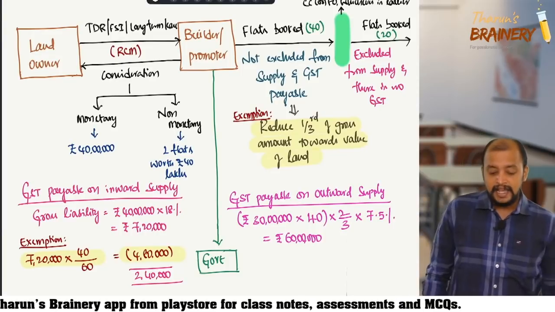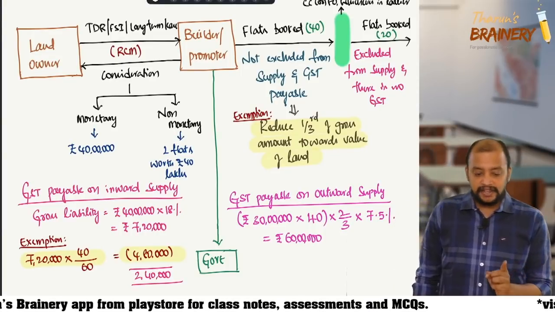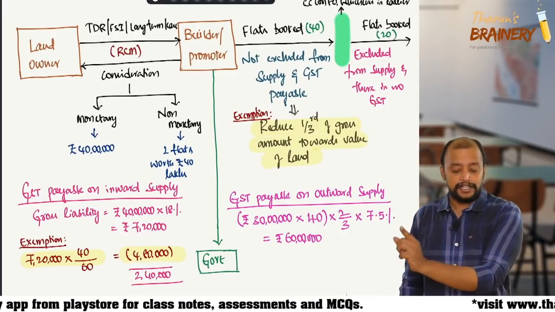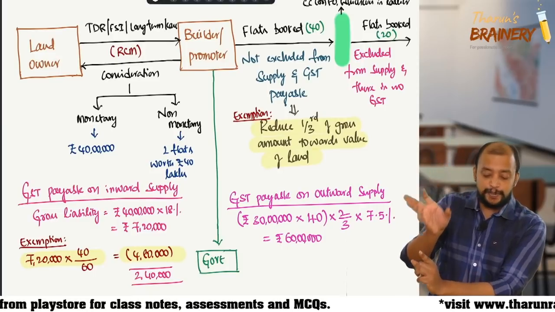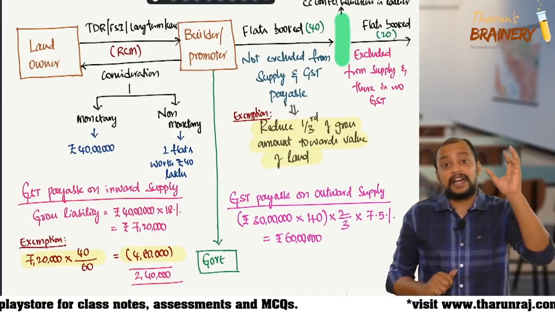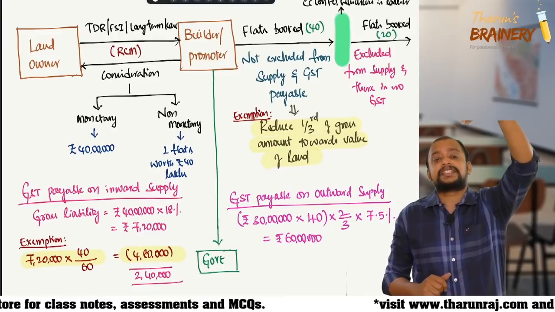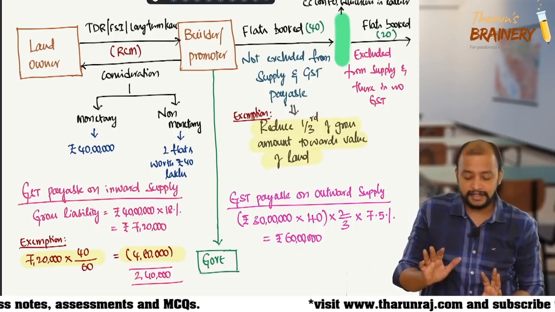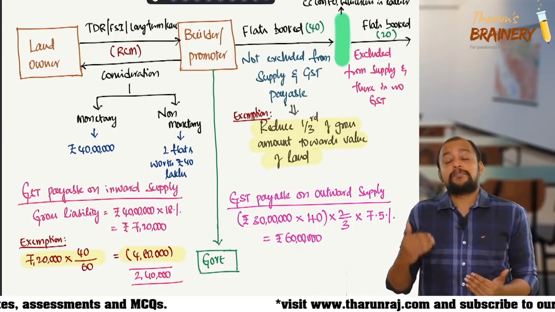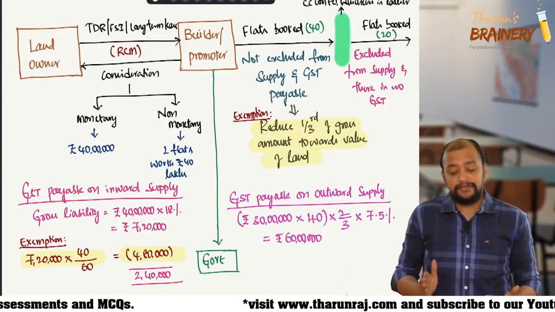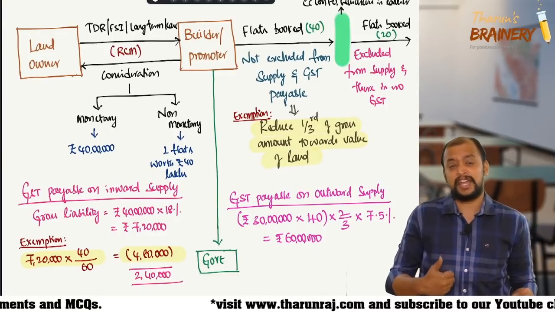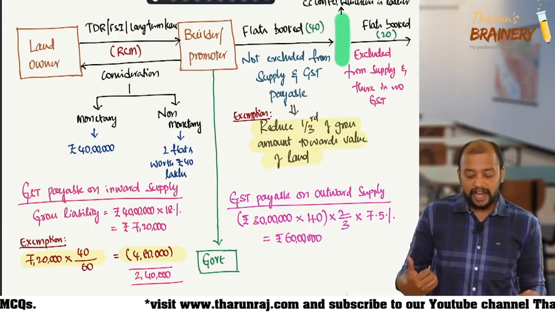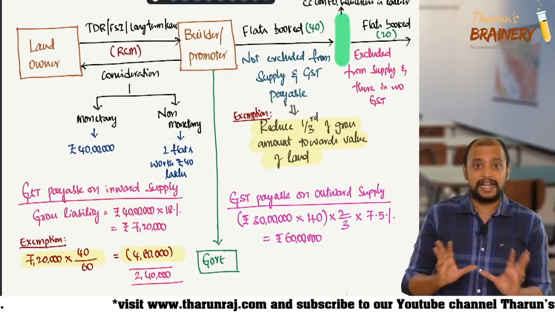Please listen. First, there is a landowner and there is a builder or promoter. The landowner is giving the builder or promoter TDR, FSI or long-term lease, for which the builder is paying the consideration, and that is covered under RCM. So GST is payable by the builder under RCM. Next, what is the consideration? That can be monetary or non-monetary. If it is monetary consideration, they are paying 40 lakhs as consideration. If it is non-monetary, they will be giving 2 flats worth rupees 40 lakhs as consideration.